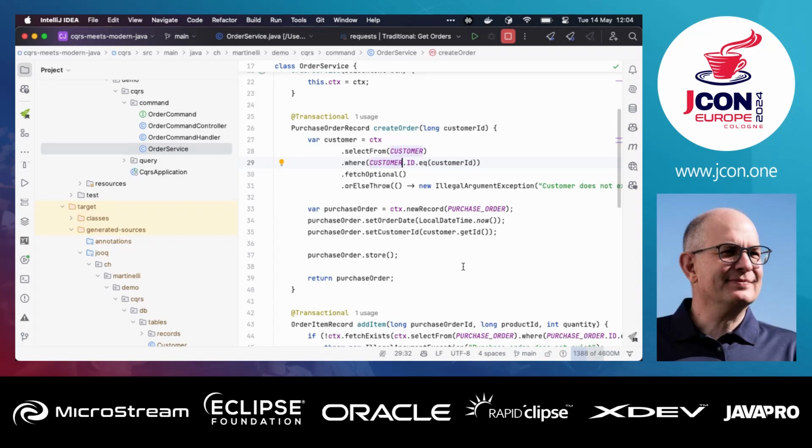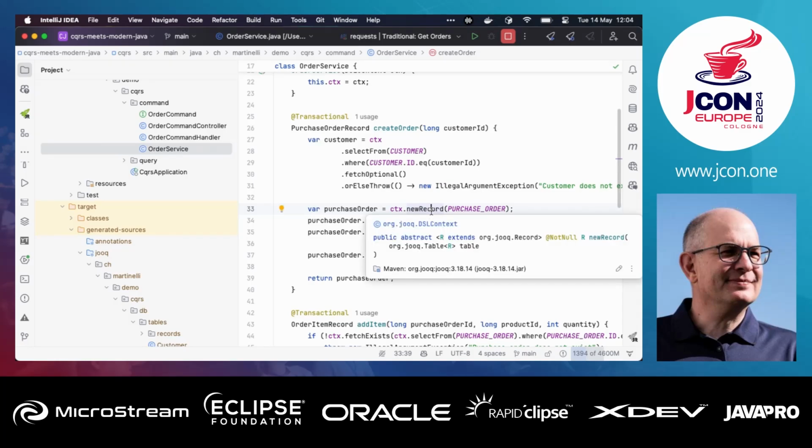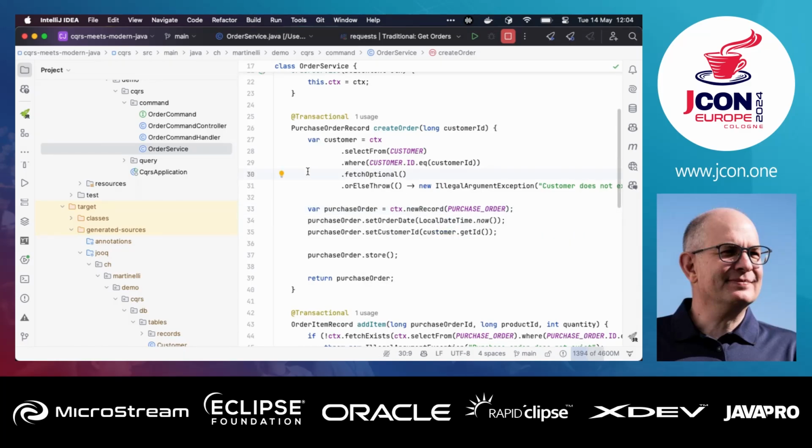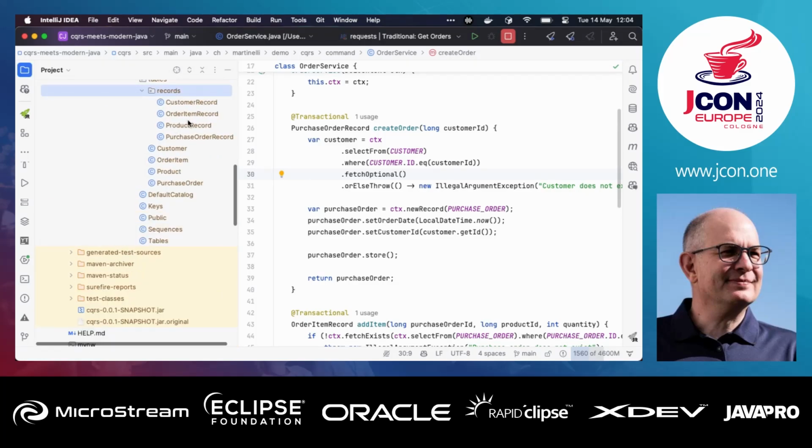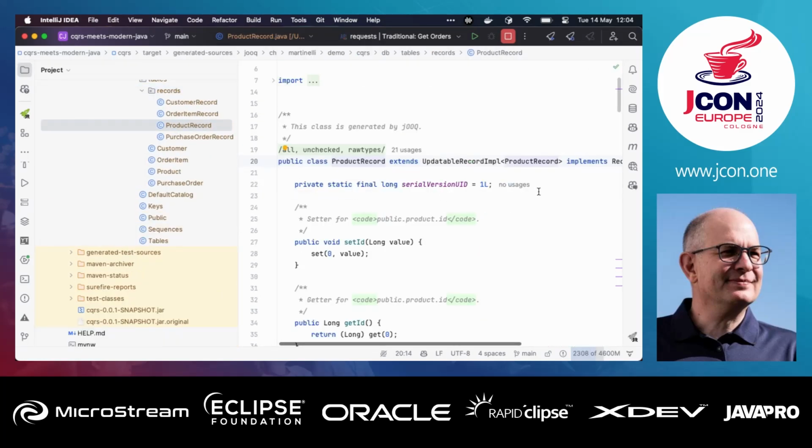Now that's for querying. For writing, there is also something like a record. So jOOQ generates, in that case, for example, let's have a look, a purchase order record here. This extends UpdatableRecordImpl. That is something like an active record pattern. Maybe you've heard about the active record pattern. Ruby on Rails, for example, uses that pattern to access the database. Here it's just used to store data.